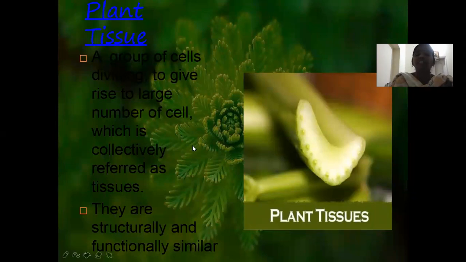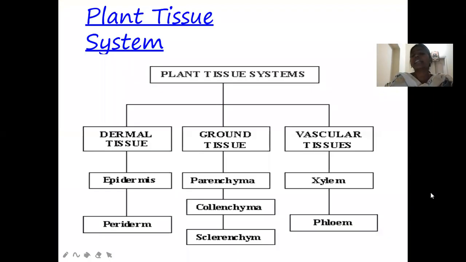In plants, there are different types of tissues. Those tissues are grouped and formed into tissue systems. This is a brief classification related to the plant tissue systems. Here the plant tissue systems are classified into three types: the dermal tissue, ground tissue and the vascular tissue system. This classification depends upon the origin and the function. That means from which region they develop and which function they are going to perform. Depending upon these, the tissue systems are classified into the following types.